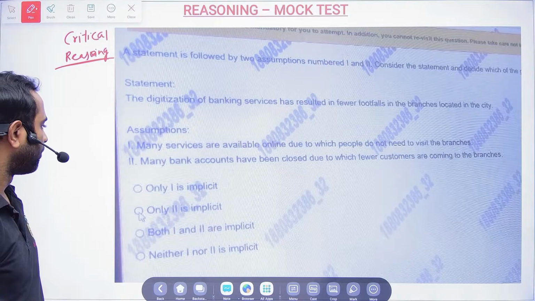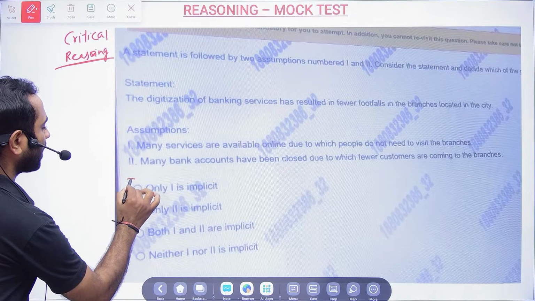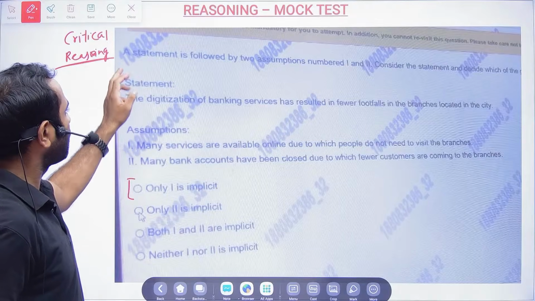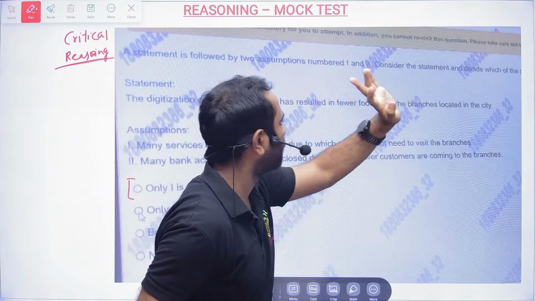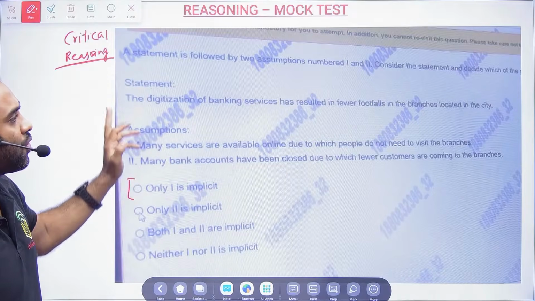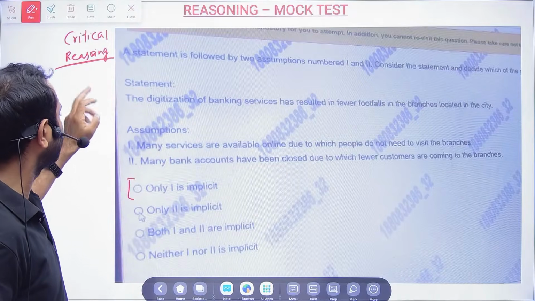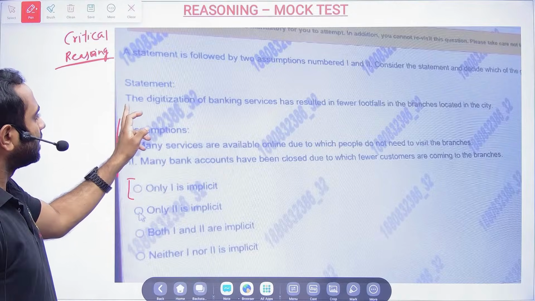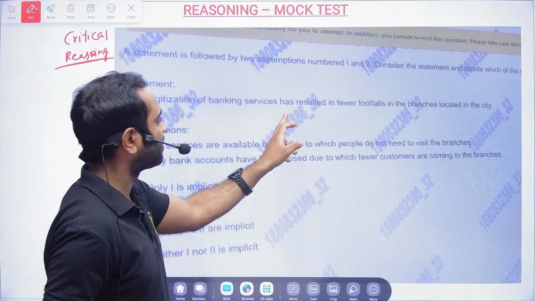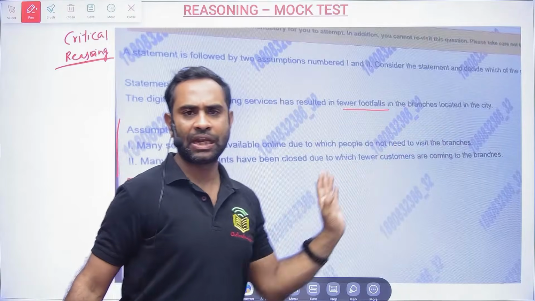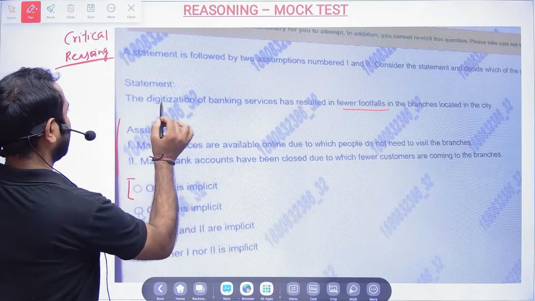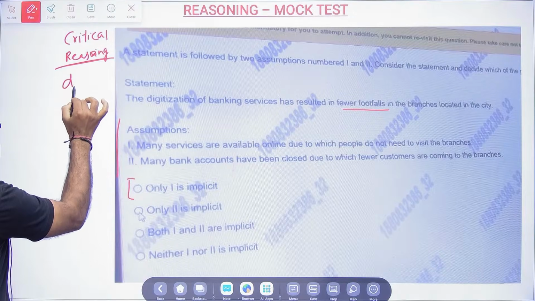Option 1. Very good. So many of them are telling only one is implicit. A statement is followed by 2 assumptions numbered 1 and 2. Consider the statement and decide which of the following is implicit. The digitization of banking services has resulted in fewer footfalls in the branches located in the city. So what they are telling is that the Modi government has